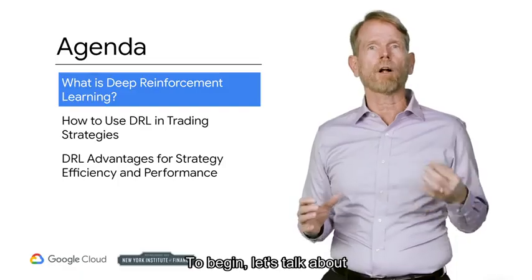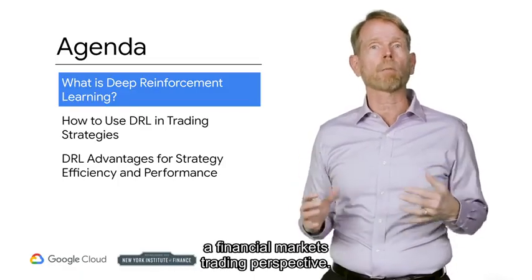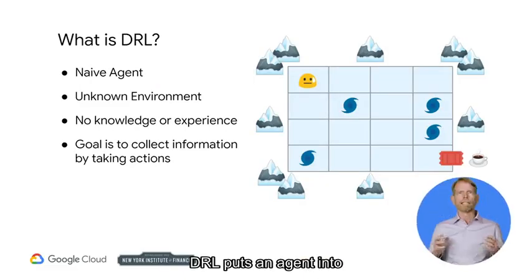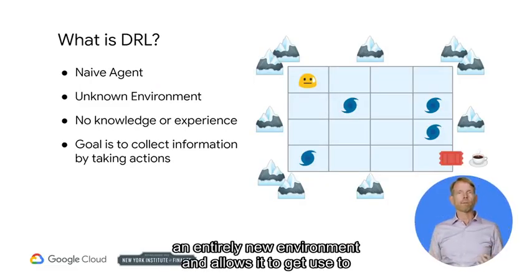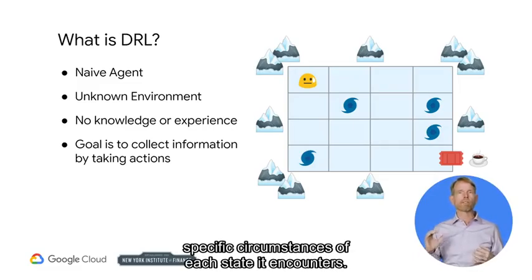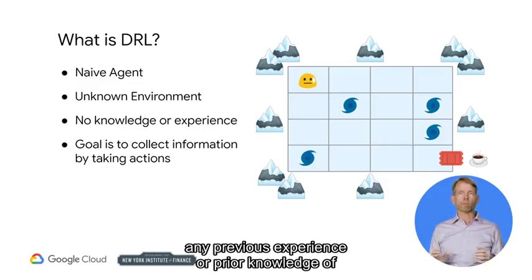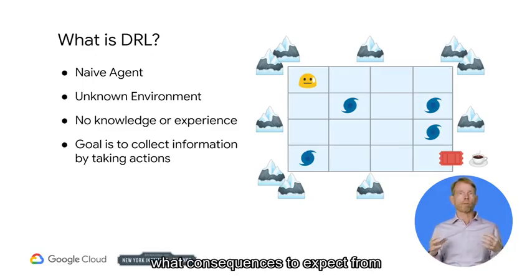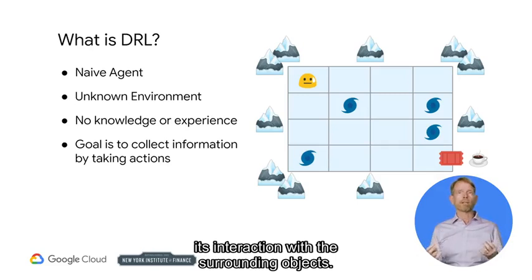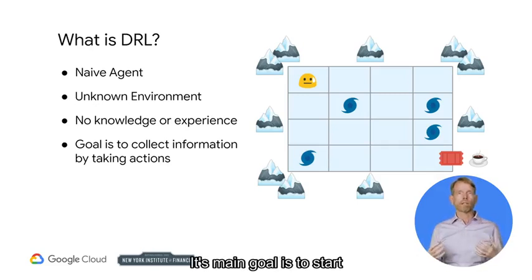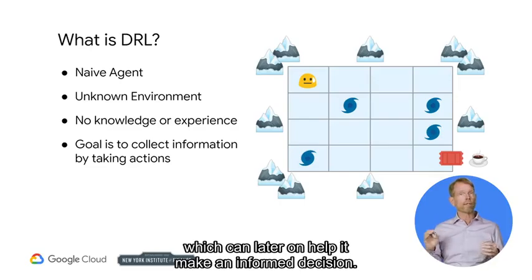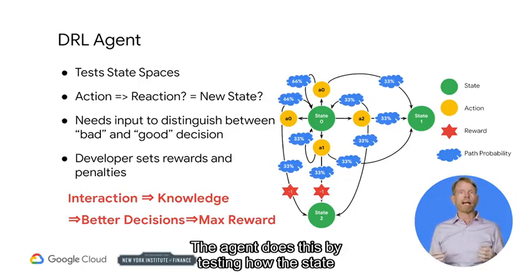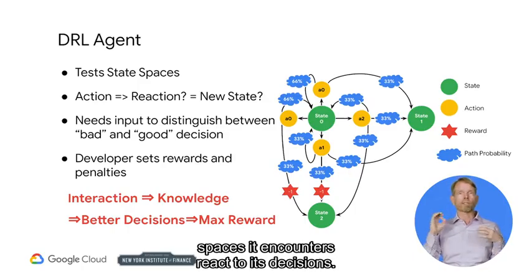To begin, let's talk about deep reinforcement learning from a financial markets trading perspective. DRL puts an agent into an entirely new environment and allows it to get used to taking the best decisions based on specific circumstances of each state it encounters. The agent does not have any previous experience or prior knowledge of what consequences to expect from its interaction with the surrounding objects. Its main goal is to start collecting information about the environment which can, later on, help it make an informed decision. The agent does this by testing how the state spaces it encounters react to its decisions.